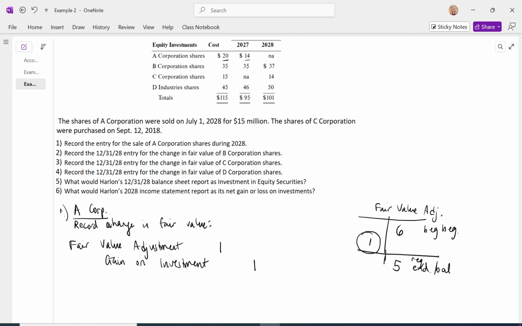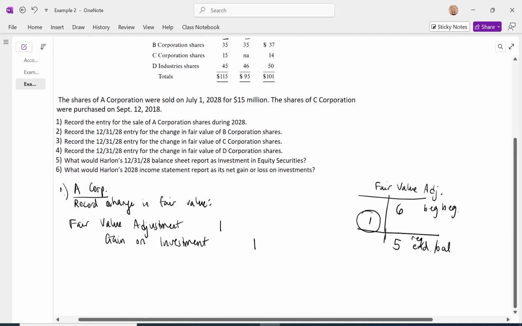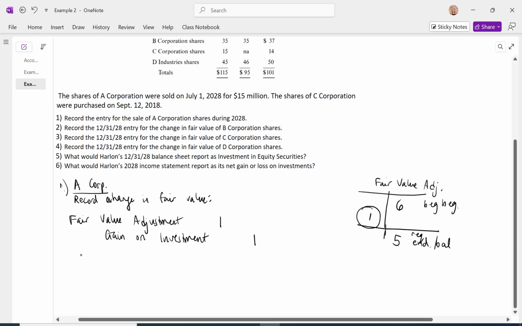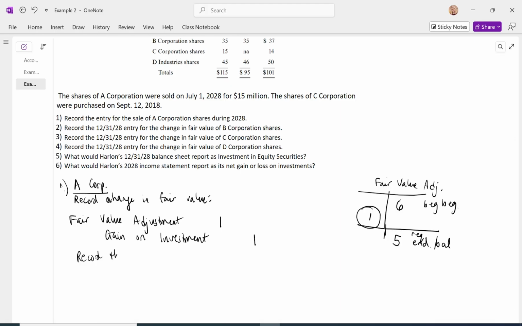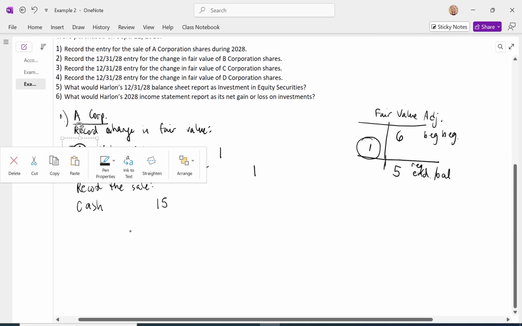So for this period, I record a $1 million gain. And then immediately we record the sale. Now that we've brought it up to this fair value of 15 million, record the sale. Receive cash of 15 million. Take off the investment.